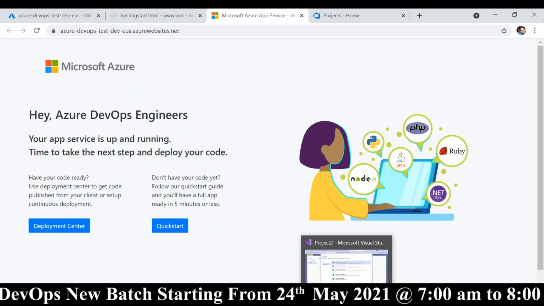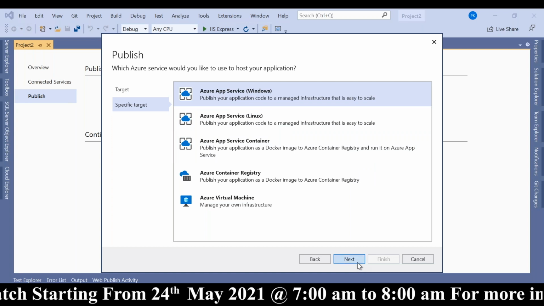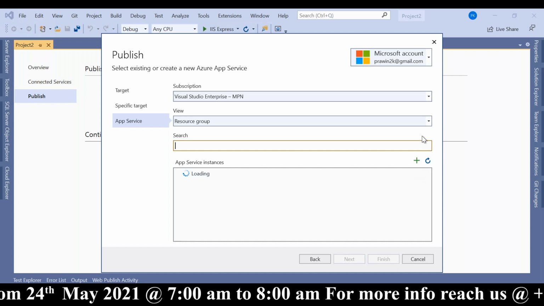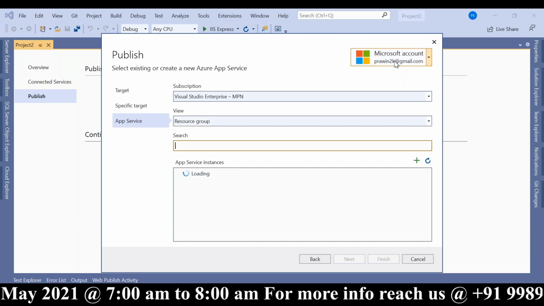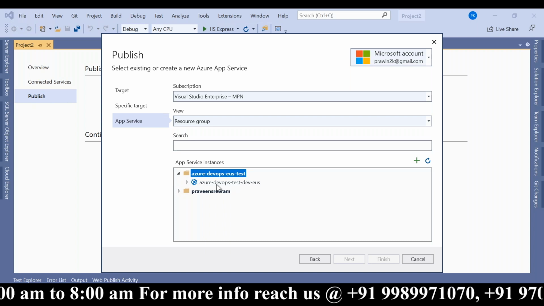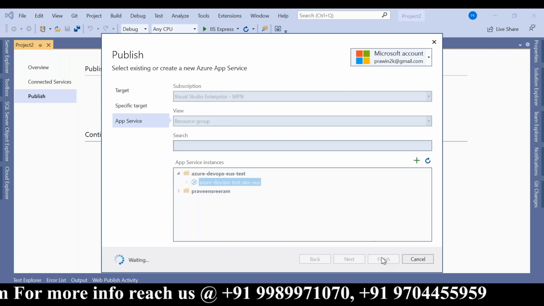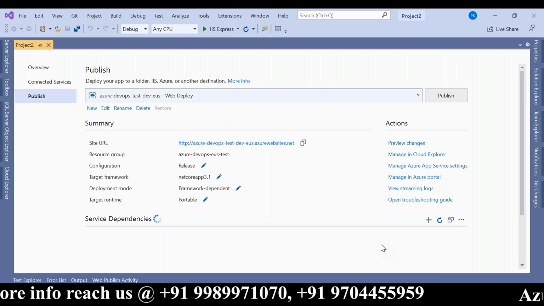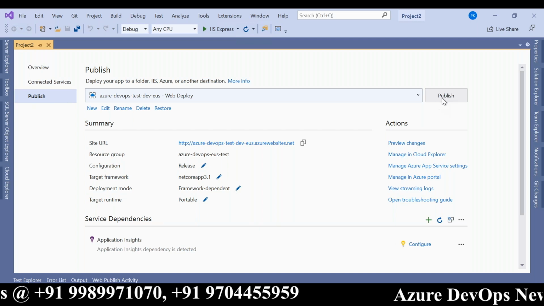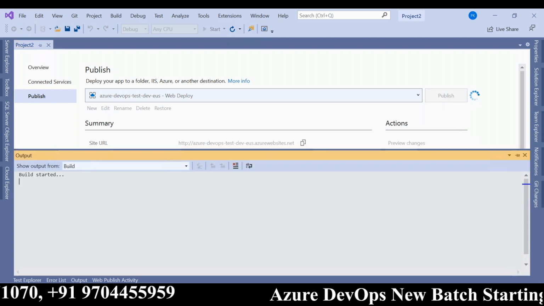So now let me play a developer role. Select Windows, click next. Oops. I already logged in with my account. Okay. So that's why I'm seeing these app services. Choose it, click on finish. That's it. We have linked Visual Studio with Azure. Click on publish. That's it. We are done. Deployment is also almost complete.